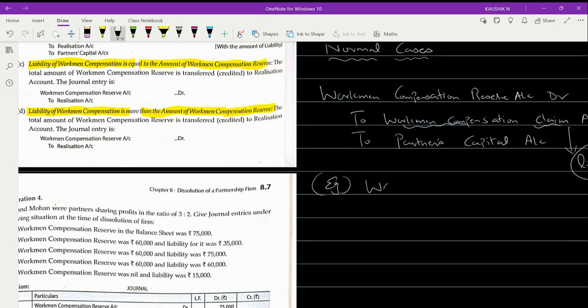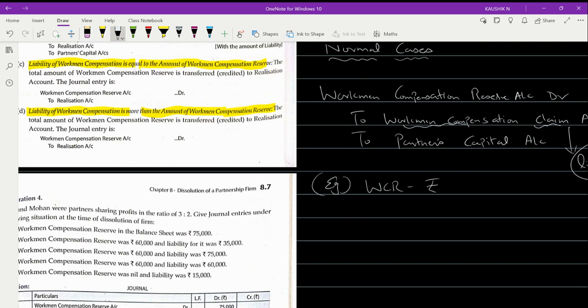WCR, Workman Compensation Reserve. I'm just using a shortcut for time conservation. So please don't follow the shortcut. That's why I wrote here in the full form. Here, for time constraint, I'm using a shortcut. Please don't follow shortcuts. Shortcuts are strictly prohibited. If you write it in the examination, marks will be deducted. Board exam, whatever exam it is.